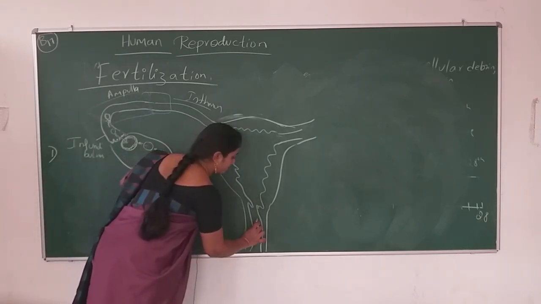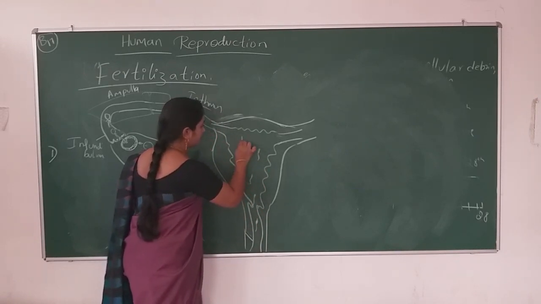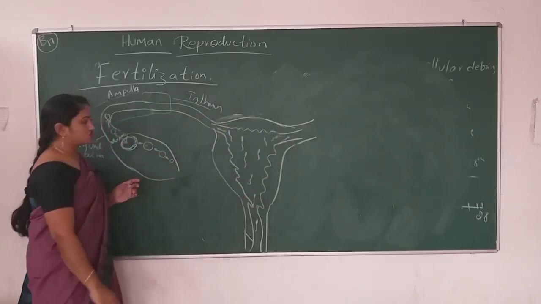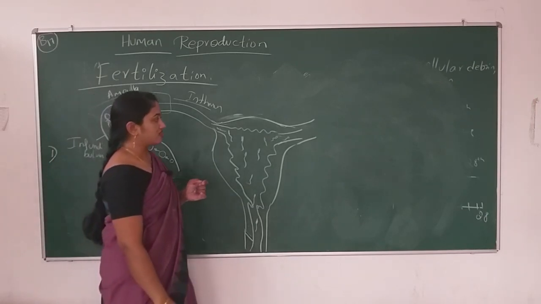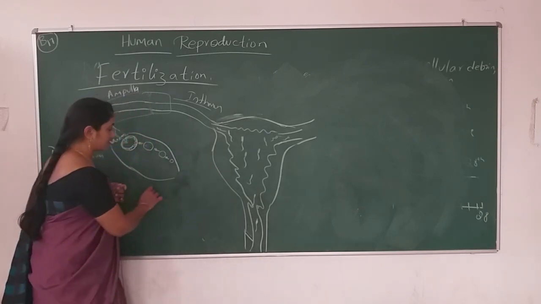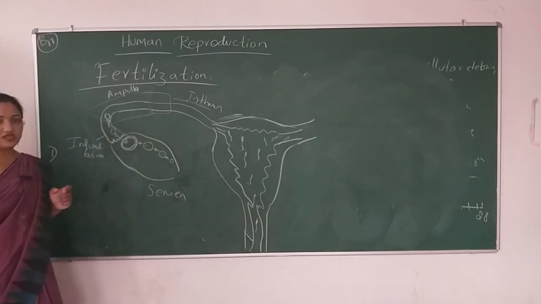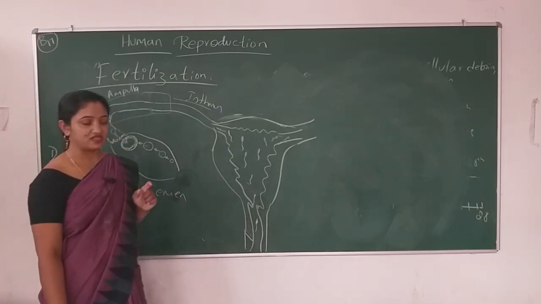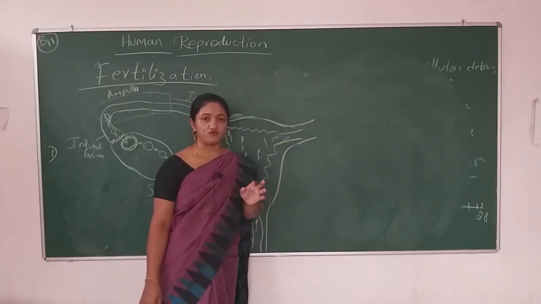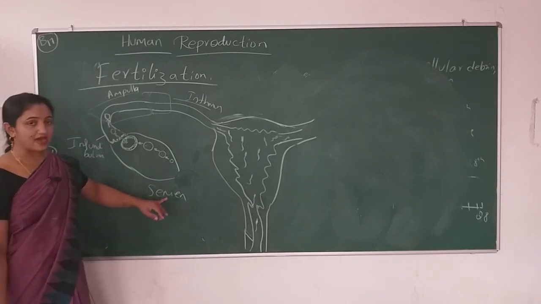Meantime, if the sperm enters inside the female reproductive tract, how does it enter? That is because of insemination. When the penis releases the semen, that fluid is known as semen. The male releases 3 to 4 ml. In the last session, I guess I spoke about the semen. I told that a man can release 3 to 50 ml, but just correct it: a man can release 3 to 4 ml of semen.